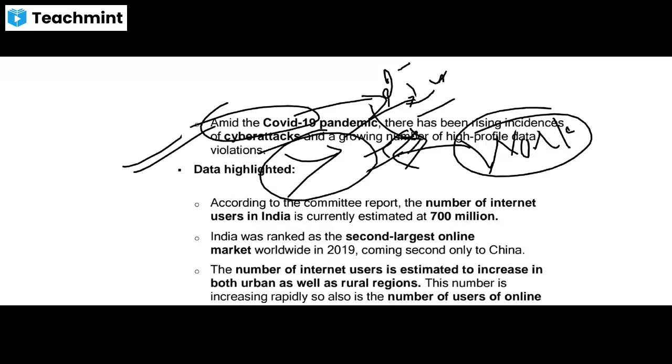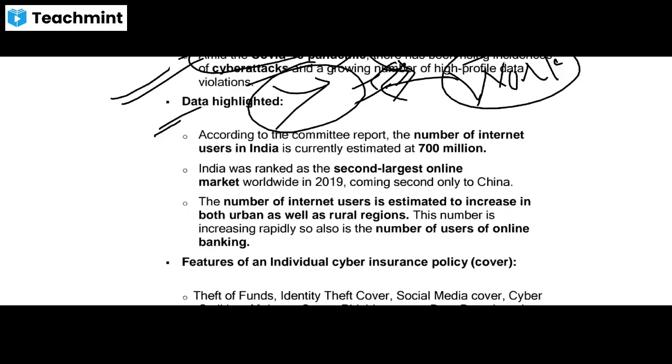The details they have highlighted in this policy are that, according to the committee report, the number of internet users in India is currently estimated at 700 million. So this is a large number. India was ranked as the second largest online market worldwide in 2019, coming second to China. So remember these facts.